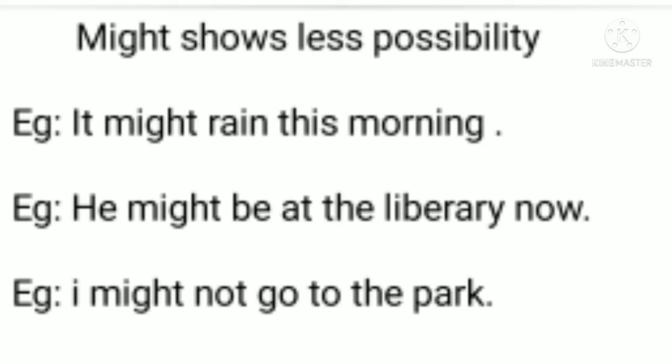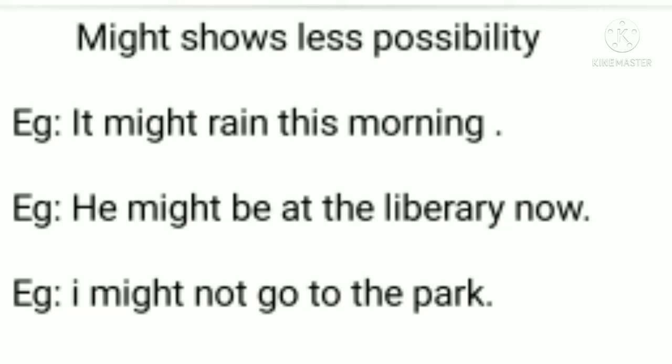Again, you have to keep in your mind that "might" is also a modal auxiliary verb, and after modal auxiliary verbs you use the base form of the verb. So here also the base form of the verb is used, and that is "rain," right? It might rain this morning. So possibilities are there but less possibilities.